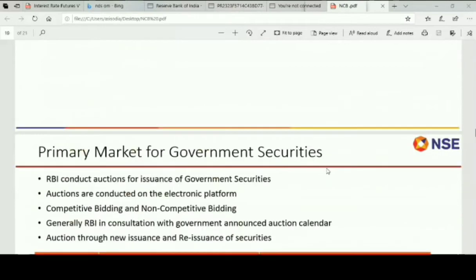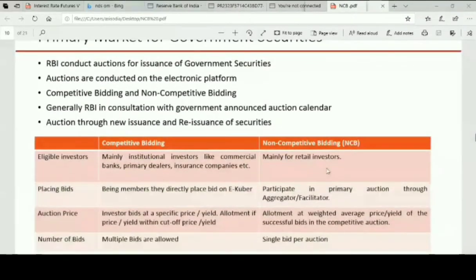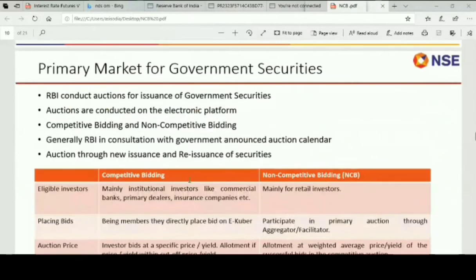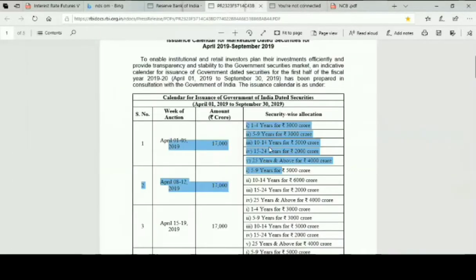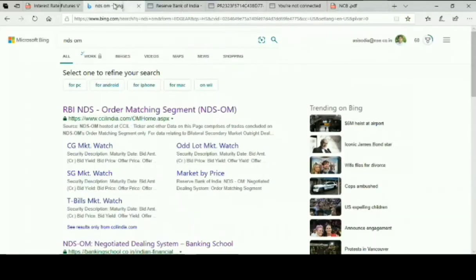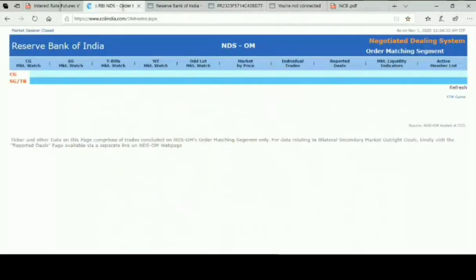Now, how it happens, we now come to that. How the issuance happens, I have already told you, this is the issuance calendar. The RBI does the issuance on the eKuber platform. You can get the rates, and NDS-OM, I have already told you. Today the market is not working, which is the reason this screen is blank, but you can type NDS-OM on Google and you will get this.